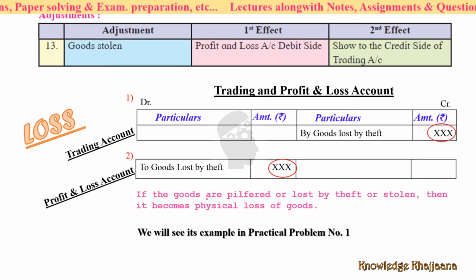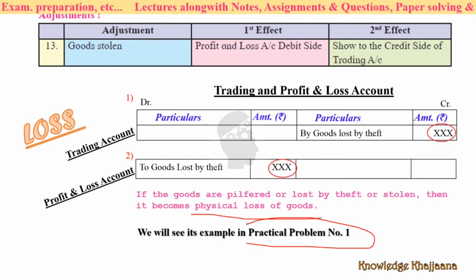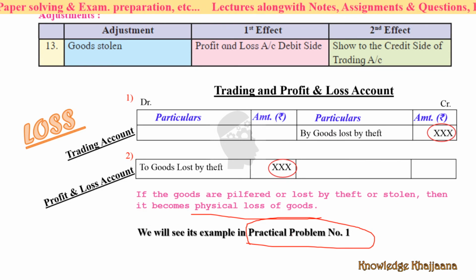See, if the goods are pilfered or lost by theft or stolen, then it becomes a physical loss of goods. Okay, it is a physical loss of goods. We will see its example in practical problem number 1, in your book for the practical problem, not the illustrations. This has not been solved. We have to solve it, right?